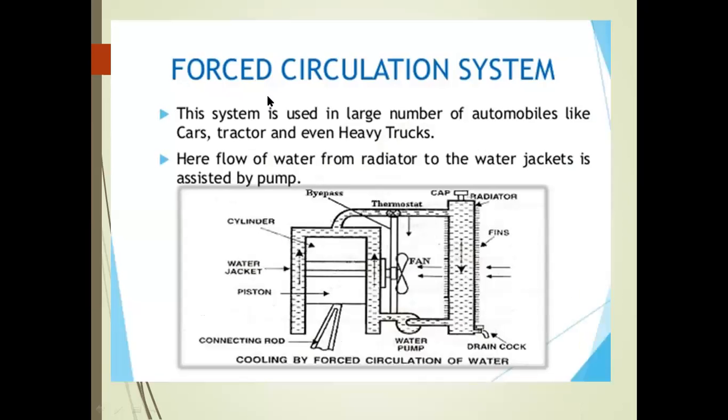Next slide, we can discuss the forced circulation system. This system is used in a large number of automobiles like cars, tractors and even heavy trucks. Here the flow of water from the radiator to the water jacket is assisted by a pump. Compared to the thermosiphon system, the forced circulation system has a separate pump, because if we need more power, more heat is present in the combustion chamber. With the help of the pump we can circulate the water, reduce the temperature immediately, and cool the engine.